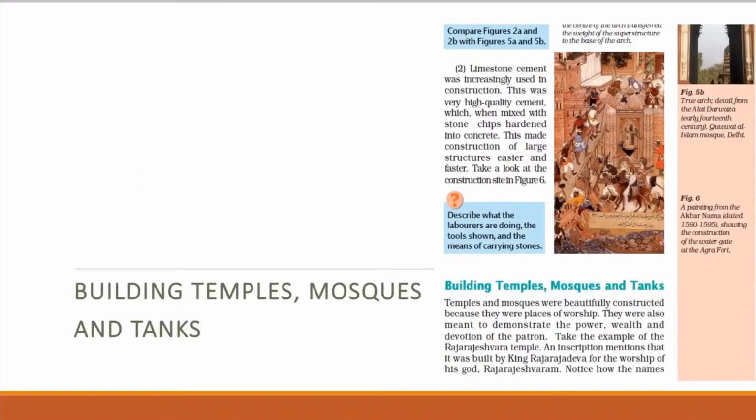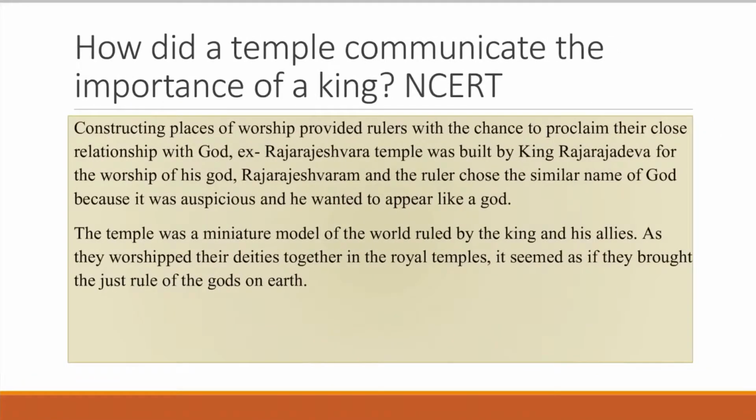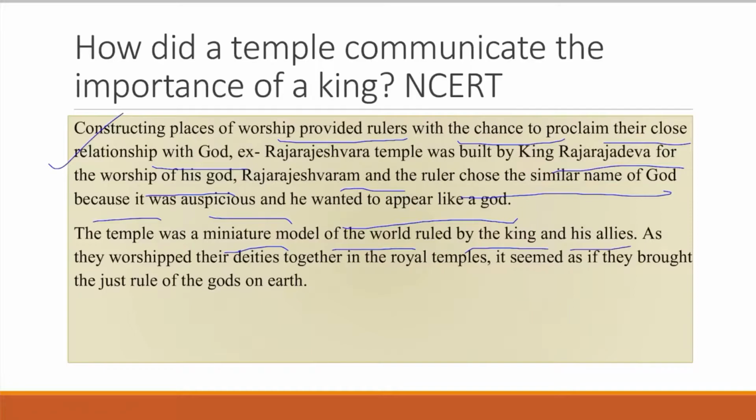Now friends, we will study temples, mosques and tanks around this period. Constructing places of worship provided rulers with the chance to proclaim their close relationship with God. For example, the Rajarajeshwara temple was built by King Rajaraja for the worship of his god Rajarajeshwaram. The ruler chose a similar name for the god because it was auspicious and he wanted to appear like a god. The temple was a miniature model of the world ruled by the king and his allies.